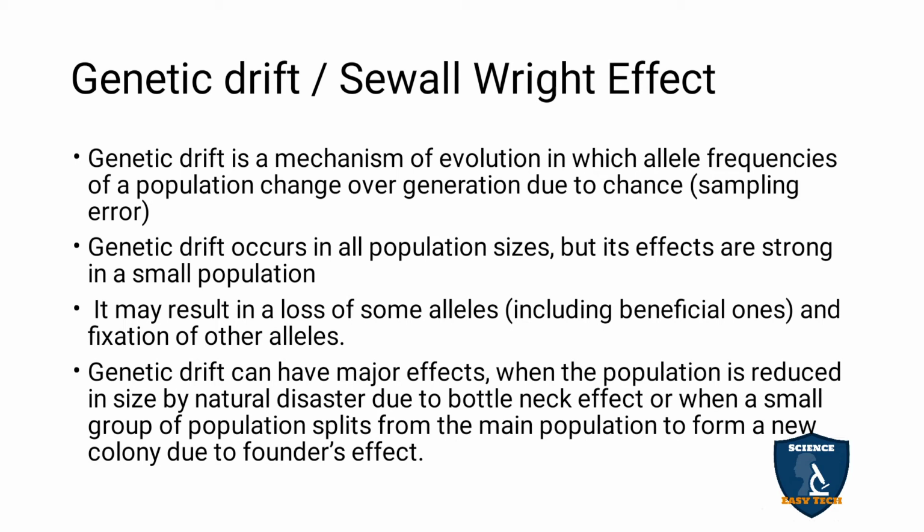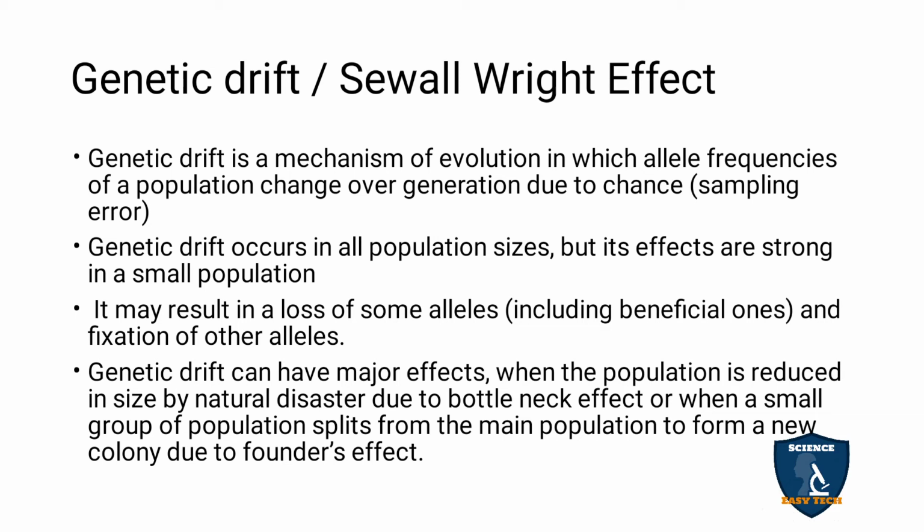Genetic drift occurs in all population sizes, but its effects are stronger in small populations. So genetic drift takes place in both small and large populations, but it is effectively seen only in small populations. It may result in a loss of some alleles and fixation of other alleles. So what does the result mean? It has some beneficial effects also. The beneficial effect takes place through the loss of some alleles and fixation of other alleles. Some alleles may be lost and some alleles may become fixed due to this genetic drift.